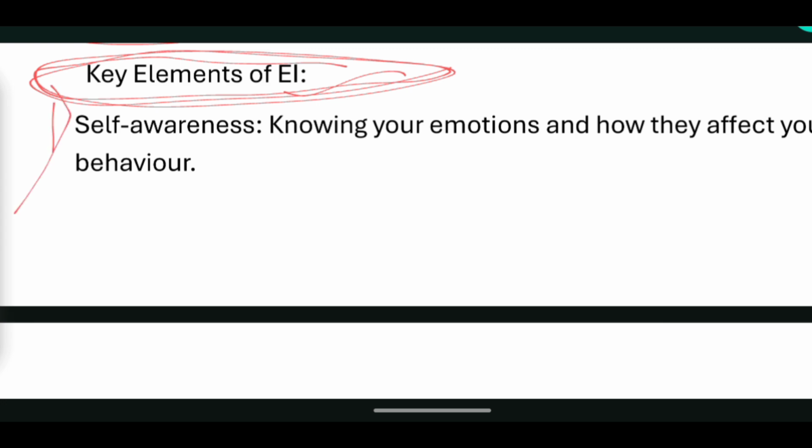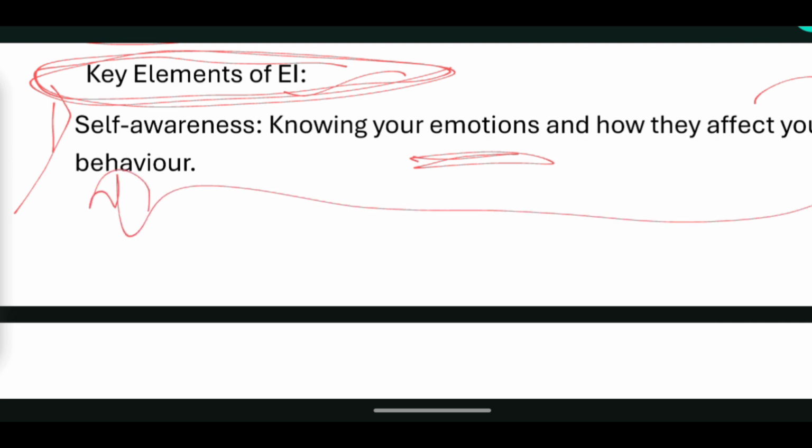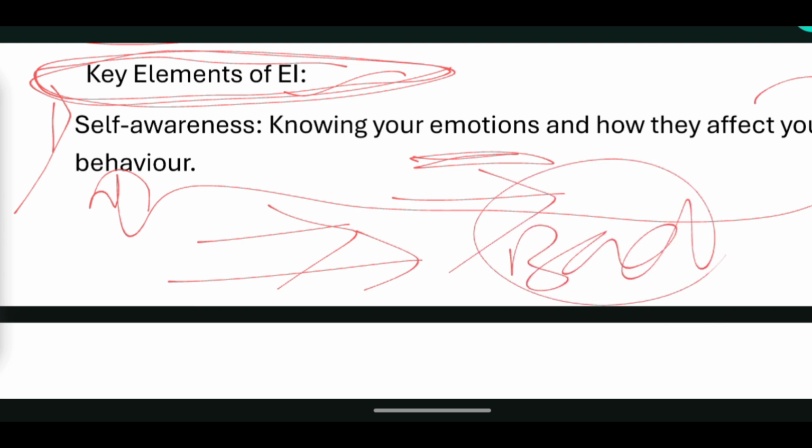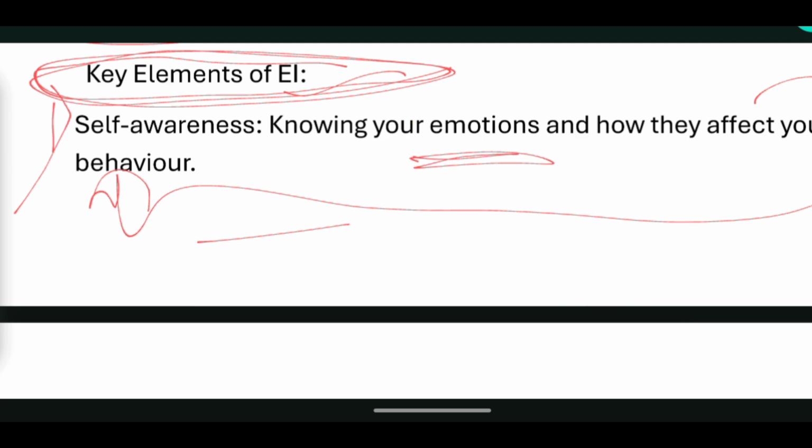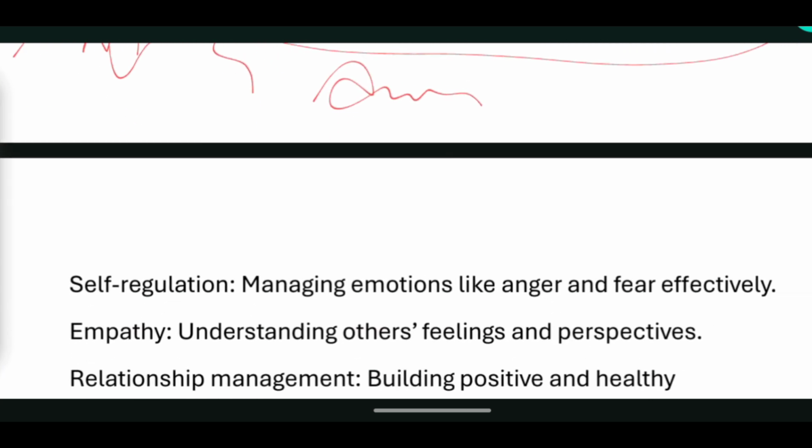Self awareness, you understand from its name itself what it is. It means how much you know and understand your own emotions, and how you know that your emotions affect your behavior. Just for example, if somebody is there to whom you are attached, you must have seen that their action, their good behavior or their bad behavior directly or indirectly affects your emotion. You get sad, you get happy by their action. So this is what self-awareness is all about. You are knowing about yourself, how your emotion is affecting your behavior.